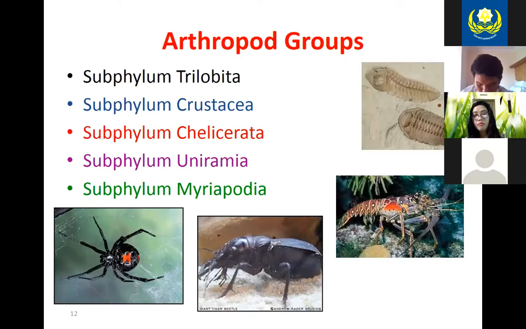So this is the chapter that's going to be very helpful if you can remember your order of classification. What I mean by that is kingdom, phylum, class, order, family, genus, species. Because there is such diversity, they have created subphyla, and the subphyla goes after phylum but before the class. They had to create these subphyla because there is such diversity, and they needed a better way to differentiate these organisms. So we're going to start with subphylum Trilobita.